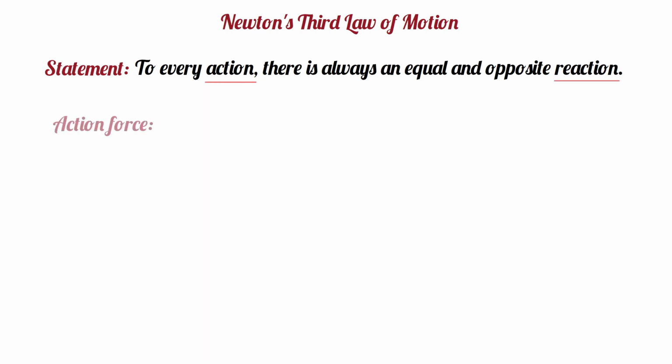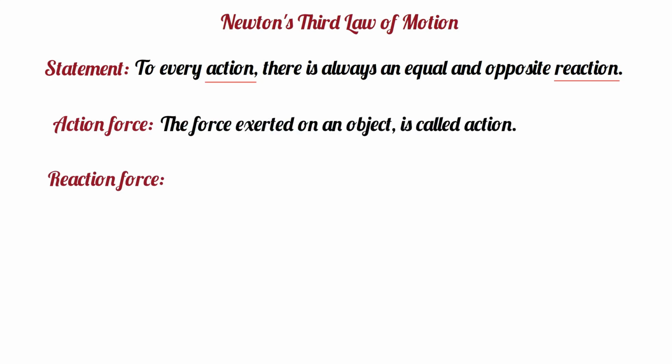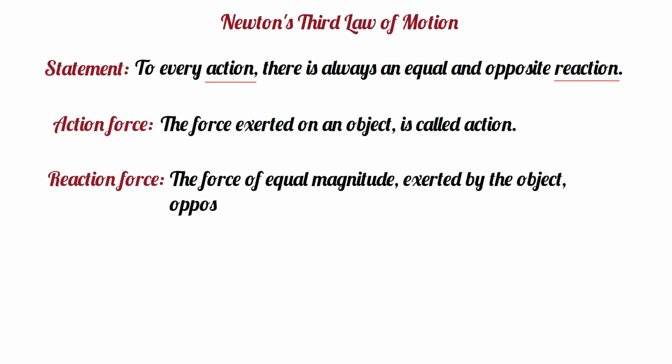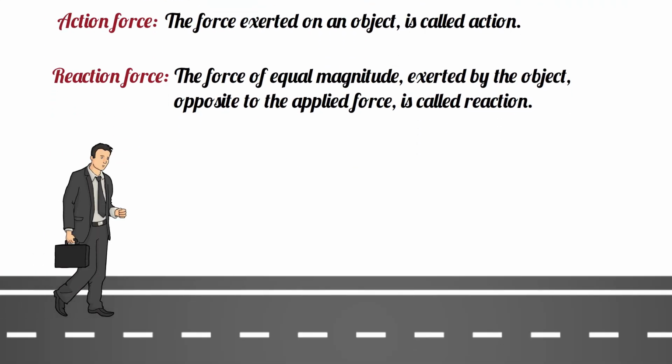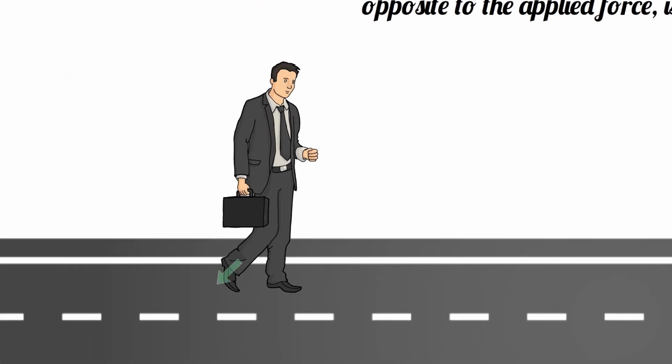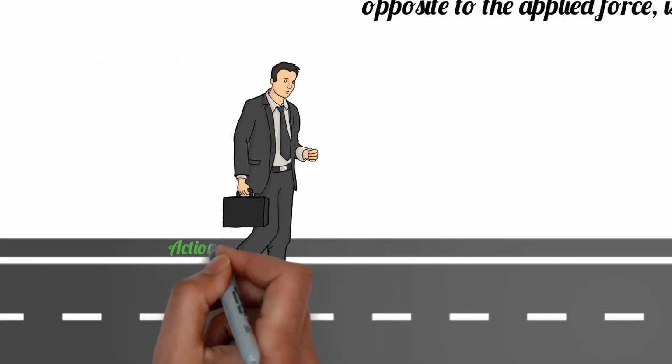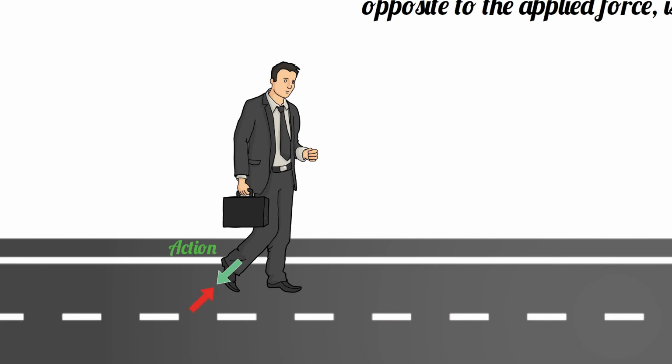The force exerted on an object is called action, and the force of equal magnitude exerted by the object opposite to the applied force is called reaction. For example, when we walk, we exert a force on the road with our legs. This is called action. The road also exerts the same force on the leg, but in the opposite direction, for which we go forward. This is called reaction.